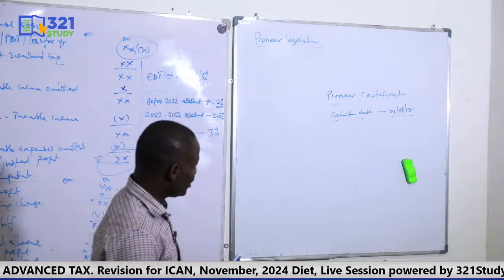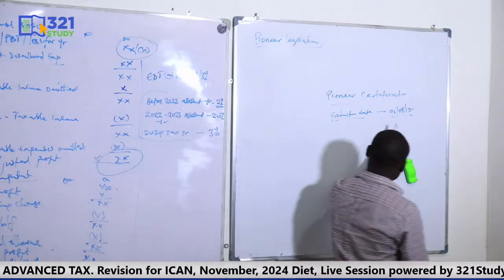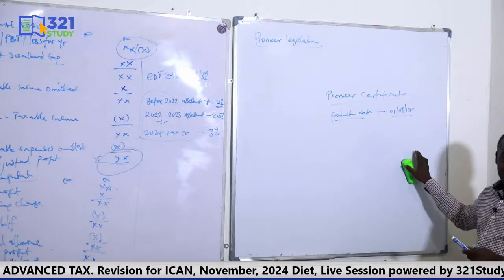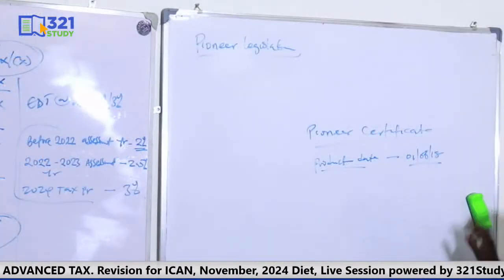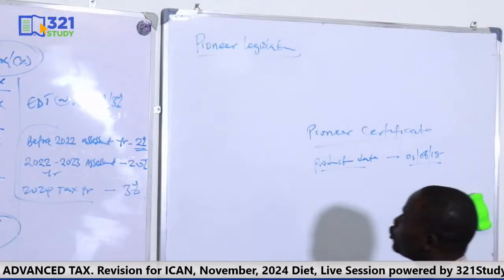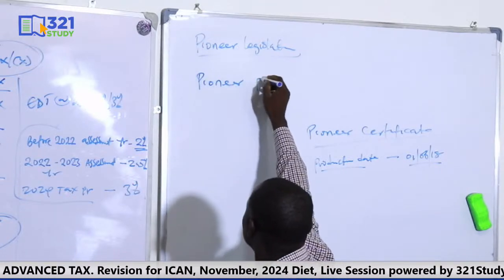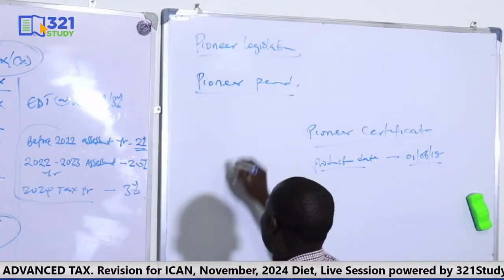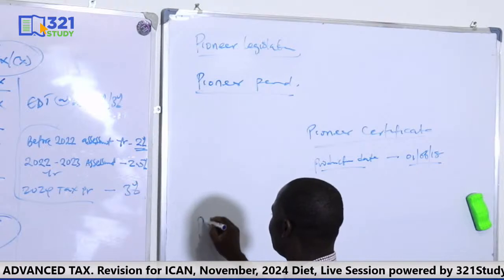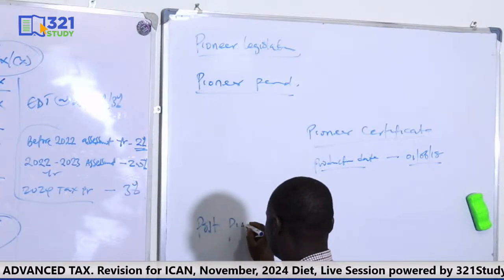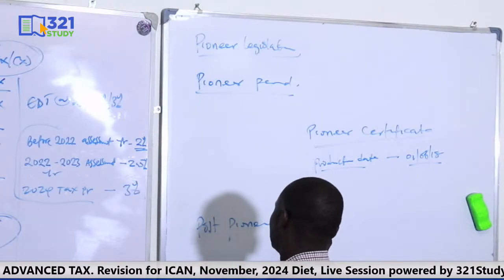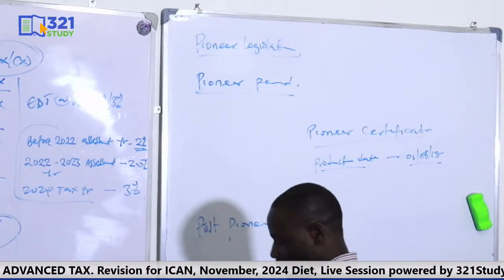Because if your tax holiday begins here, then when is it going to expire? You'll be able to know that. So in Pioneer, you try to get the Pioneer period, after which you get your post-Pioneer period. That's a summary of what you are doing.